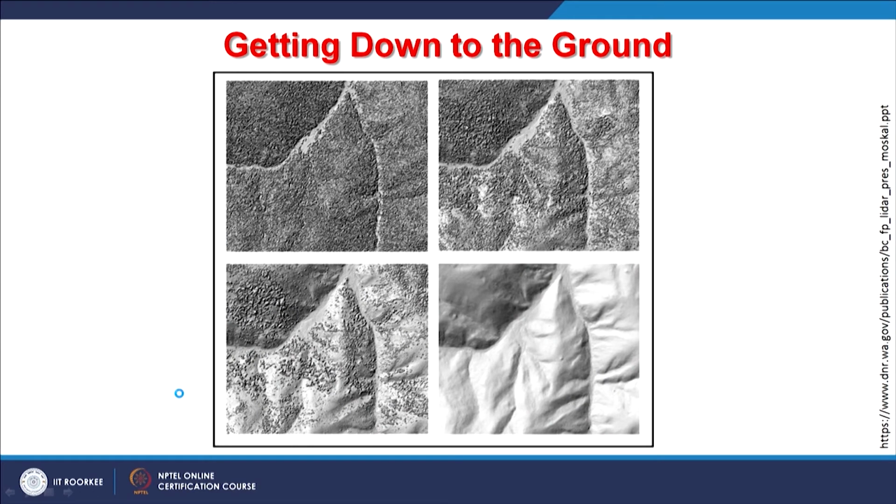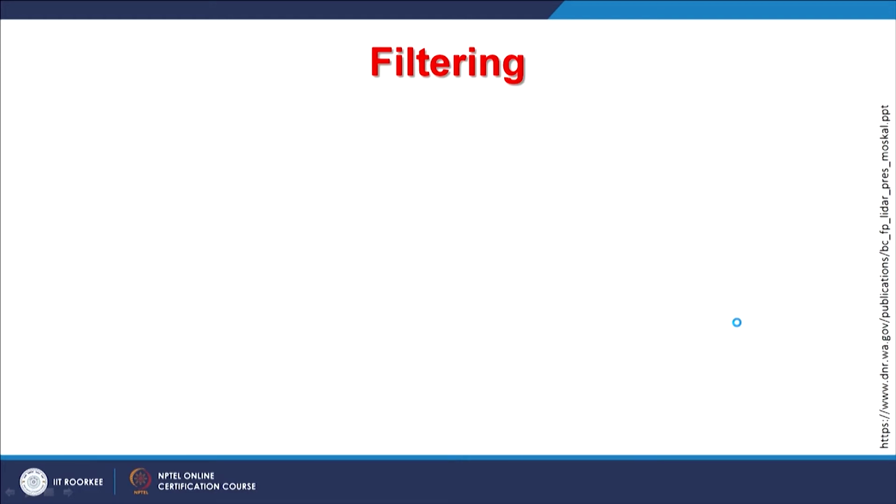Now, one of the examples here is that you have a completely forested part, one can get rid of certain objects, and finally a completely bare ground digital elevation model can be created of that area.